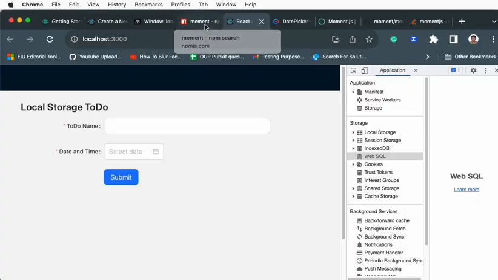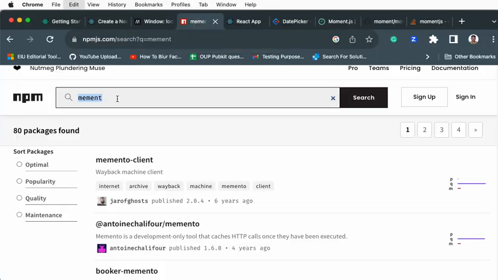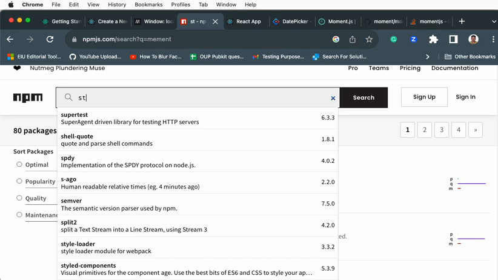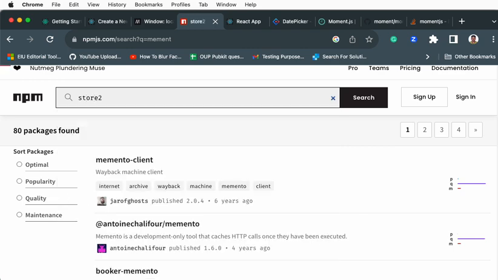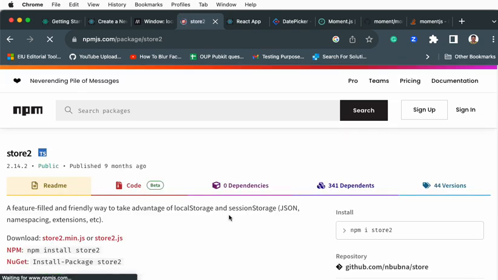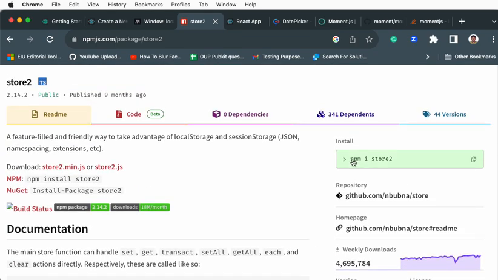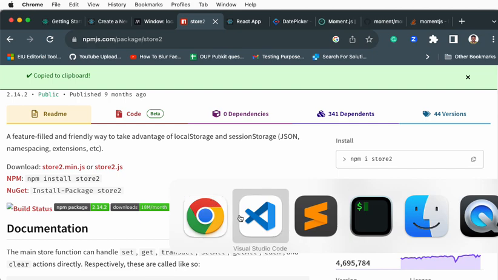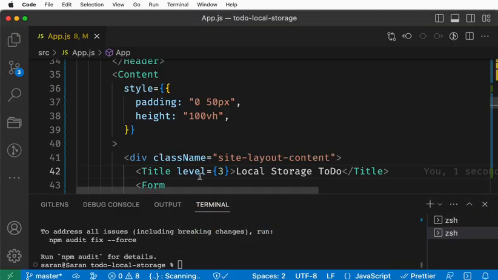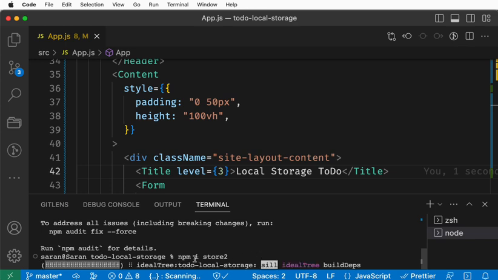In order to save or manage efficiently, there is a package called store2. This is one of the fantastic tools to manipulate and manage local storage effectively. Go and open your command prompt, hit enter, npm install.